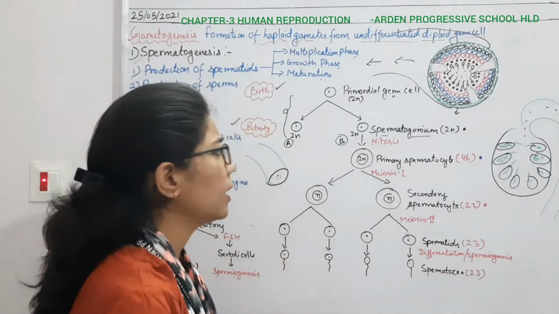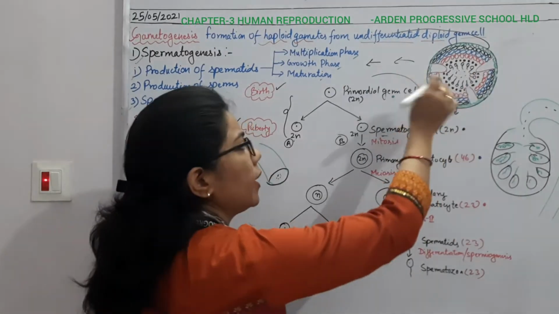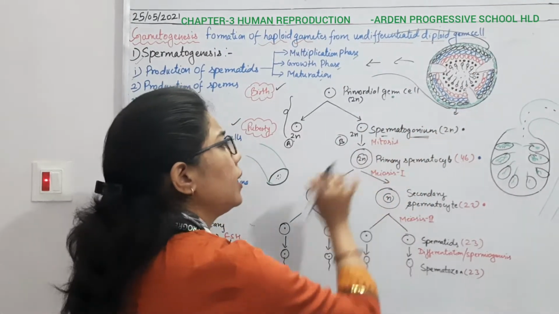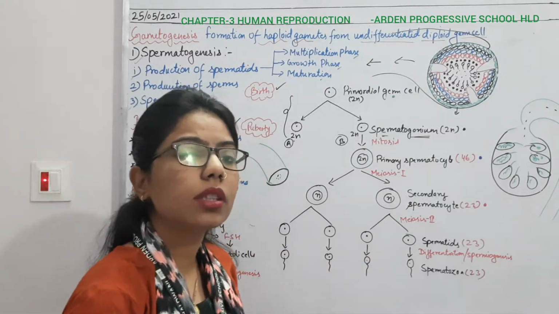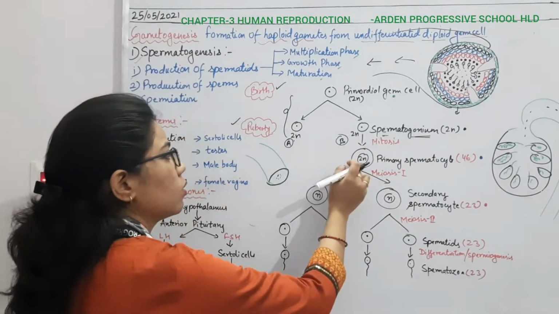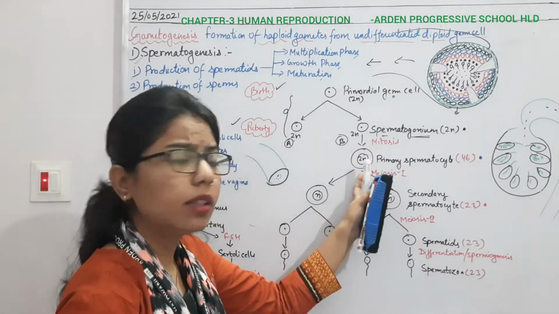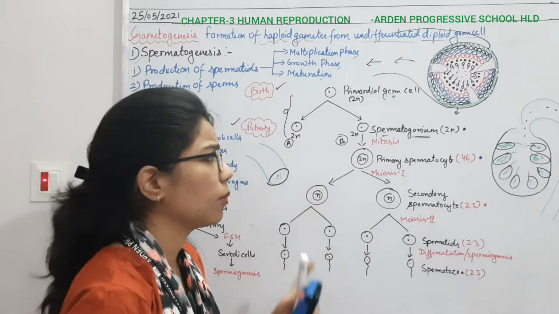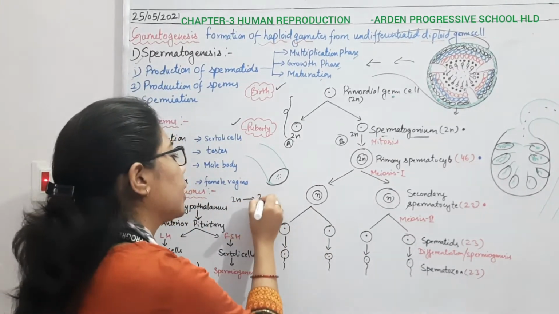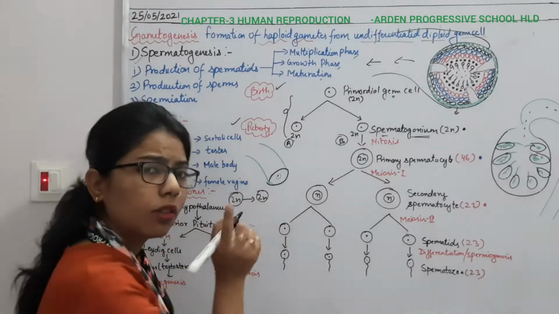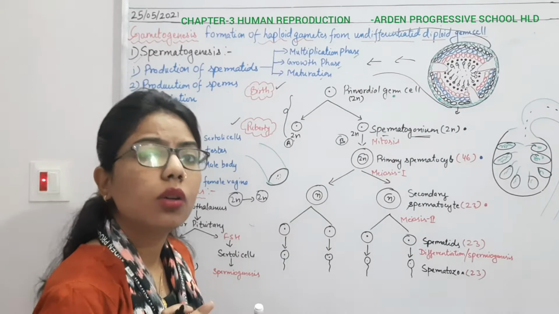It means that there will be division in this spermatogonium, which is diploid in number, right? When there is mitosis, we know that mitosis will again give rise to the diploid one. Why is it so? Because it is an equational division. If something is 2n and there is mitosis, it will again form 2n. There will be no change. So what is going to happen here is the growth phase.